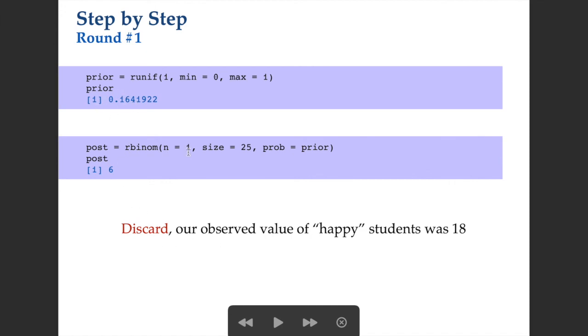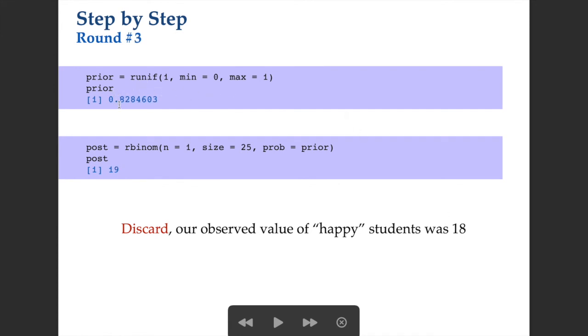So we're going to discard this proposed value for the percentage of happy students because our observed value is 18 and this value generated 6 happy students. So we're going to discard that. Round 2, so we just do this again. Propose a new prior value from the same uniform distribution. This time it's 0.58. Use that as our probability of success in our binomial distribution of our sample size. This time we get 11 happy students. So again, we're going to discard this proposed value of the percentage of happy students, because it doesn't match our observed of 18.